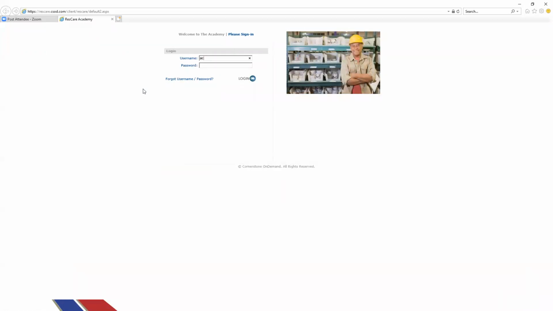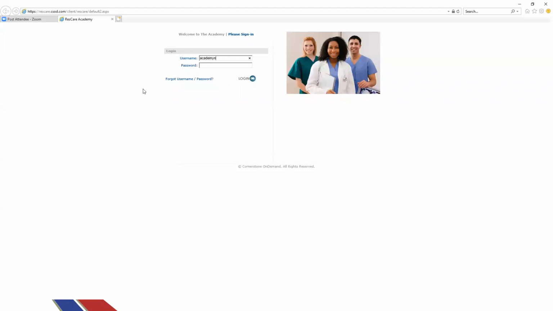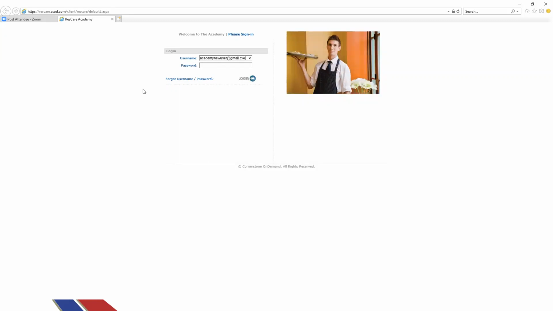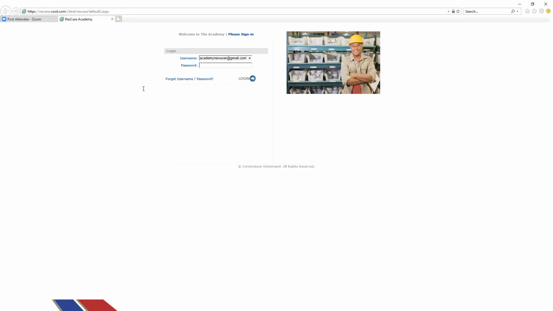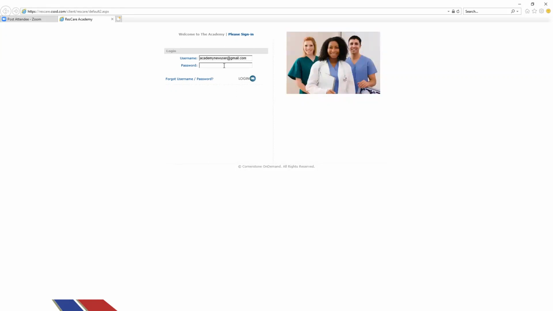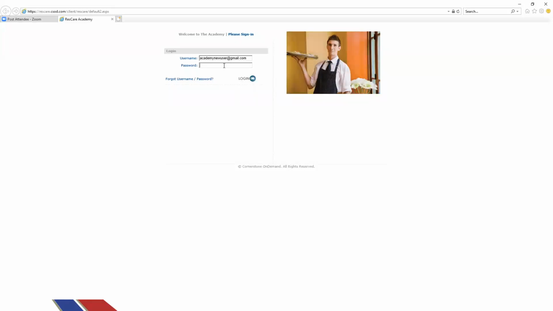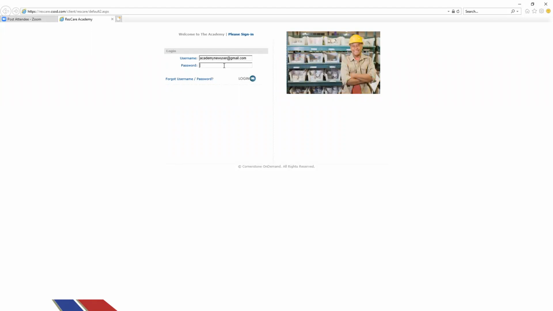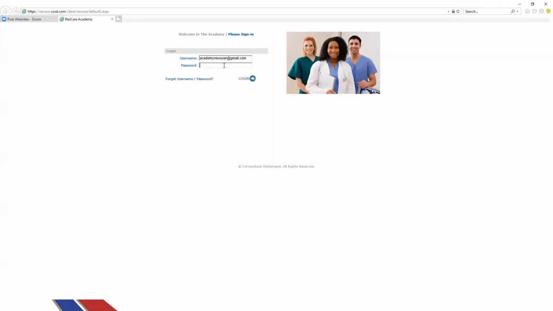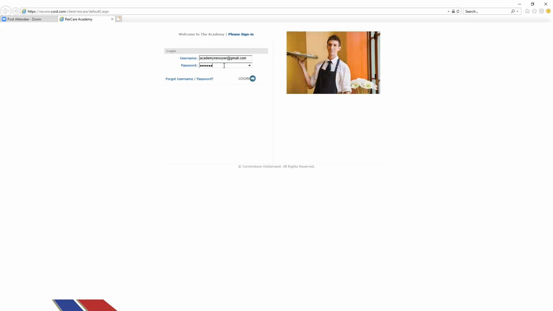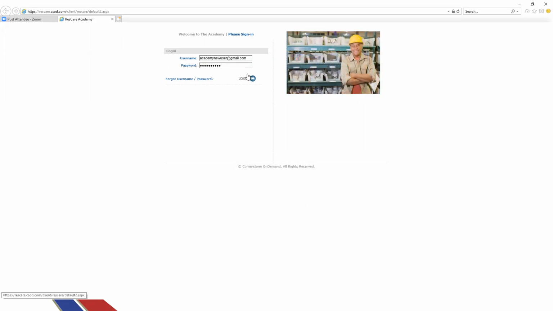So we're going to use today the Academy new user Gmail. We will also be entering our password. This is a password that you will be able to create after you re-enter the program. So that will be unique to you. Okay, let me choose login.